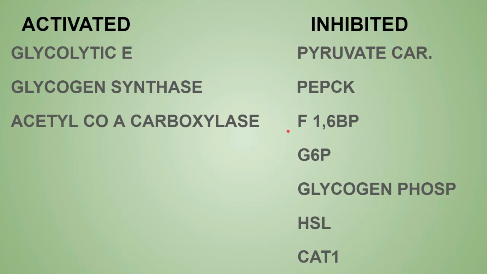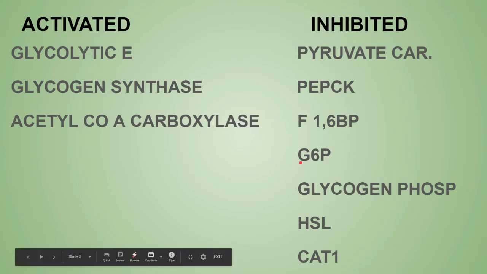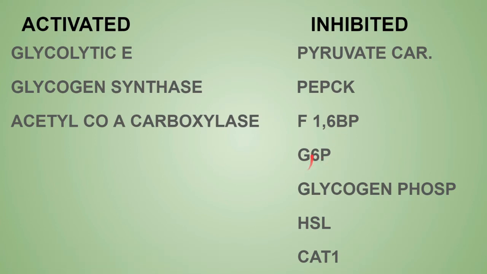Now the fructose 1,6 bisphosphatase, this enzyme basically converts the fructose 1,6 bisphosphate into fructose 6-phosphate. Now the glucose 6-phosphatase basically converts the glucose 6-phosphate into glucose. Now this is a very important enzyme known as the glycogen phosphorylase. This enzyme basically converts the glycogen into glucose 1-phosphate. This is the basic reaction occurring in the body when you urgently need energy. The glycogen phosphorylase, this is very important, remember.